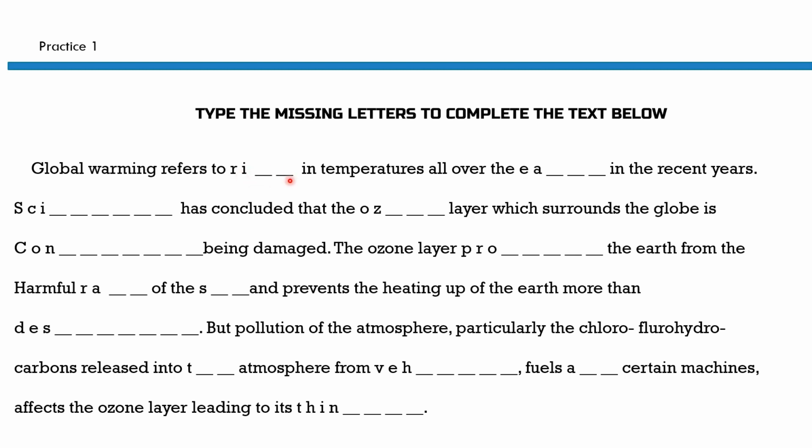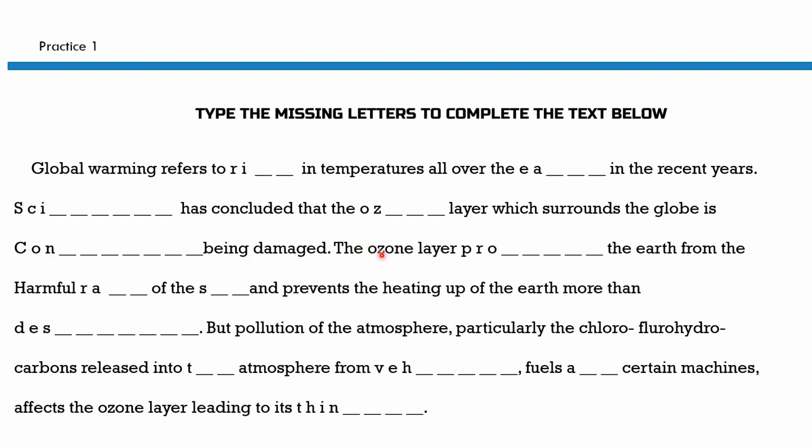Okay, so in this we will do: global warming refers to blank in temperatures all over the blank in the recent years. Blank and blank has concluded that the blank layer which surrounds the globe is blank being damaged.